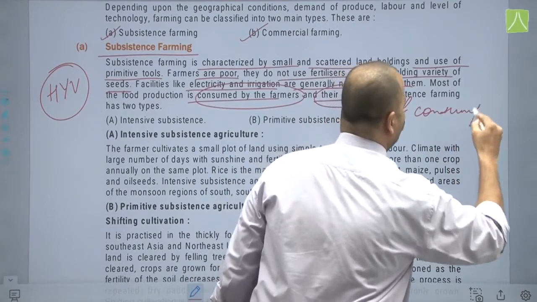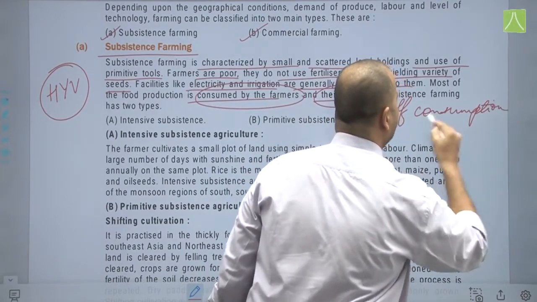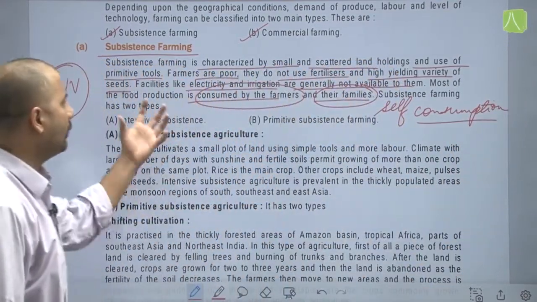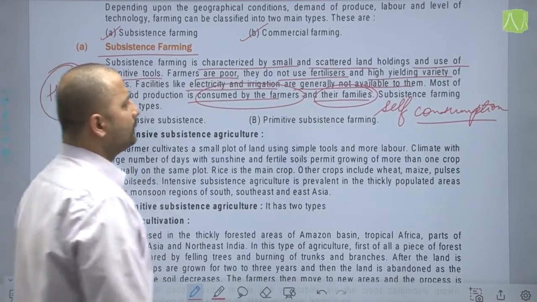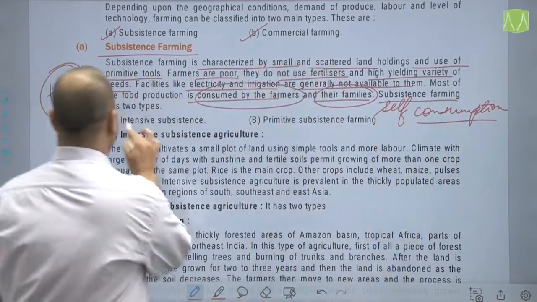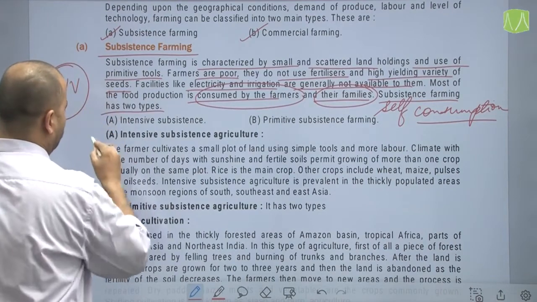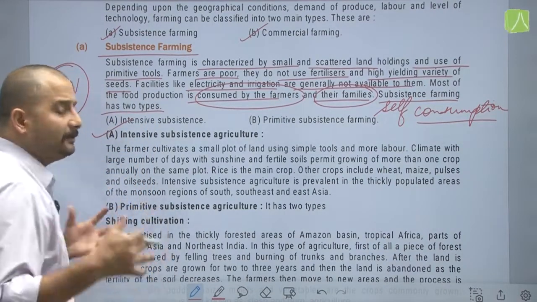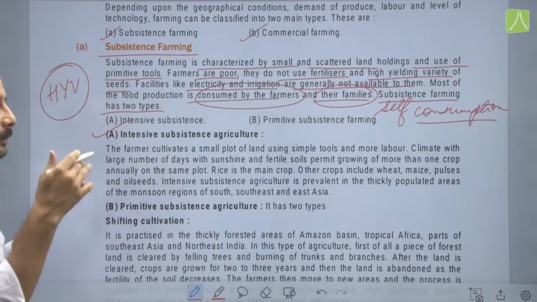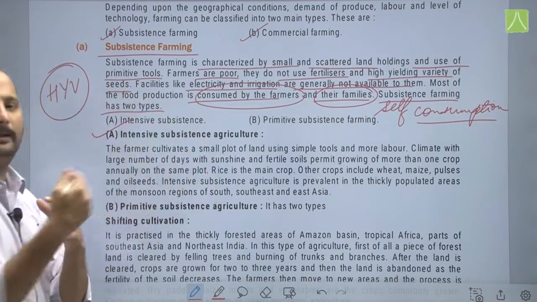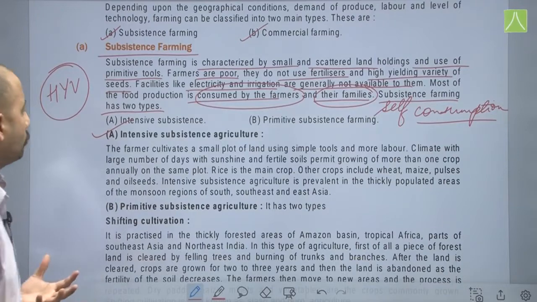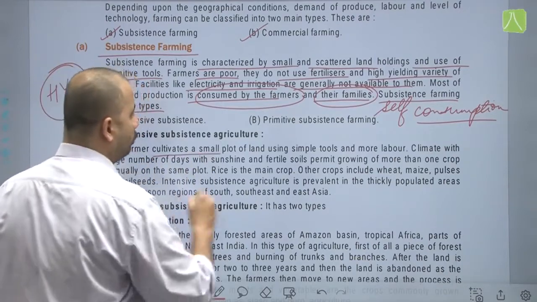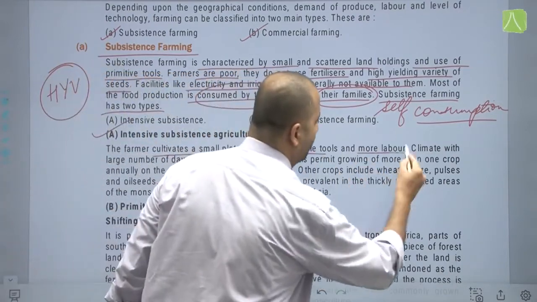That is, they consume whatever is being produced, because ultimately they are poor and they cannot afford much. Now subsistence farming has two types that we saw earlier. Intensive subsistence farming: intensively, whatever piece of land he has, he will put in maximum labor and effort to get the maximum out of it. The farmer cultivates a small plot of land using simple tools and more labor.